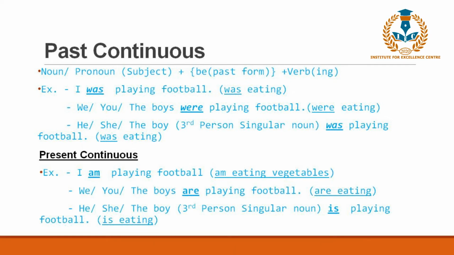Am changes to was when it's in the past form, and is also changes to was, whereas are changes to were. So the boys were playing football, and the third person singular noun or I was playing football. That is the past continuous tense.